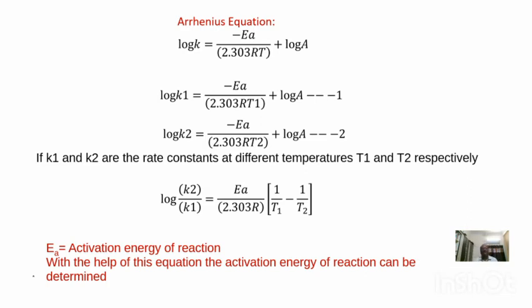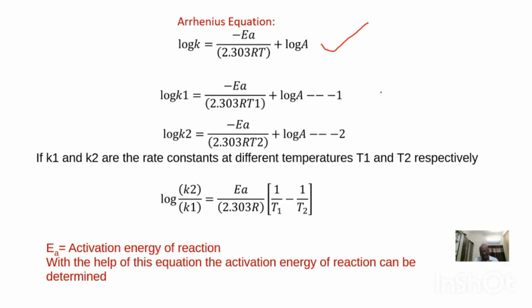Again, we are discussing the Arrhenius equation because we want to calculate Ea. How to calculate Ea? Ea means activation energy. Here we are writing the logarithmic form of the Arrhenius equation: log K is equal to minus Ea by 2.303 RT plus log A. This is the logarithmic form of the Arrhenius equation.